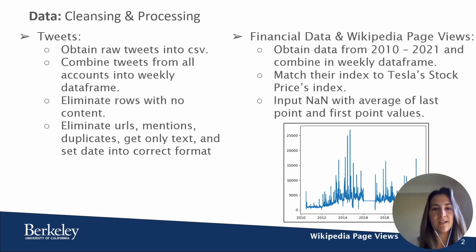We have also done some cleansing and processing of the data. For the tweets, we have divided them into weekly tweets and eliminated links, mentions, and duplicates. For the financial data, we match their index to Tesla's stock price index so that we have the same daily data for all the sources. Finally, we check for missing values, and we impute them with an average of the first and last values in the interval. We can see an example for Wikipedia page views in the plot in this slide.